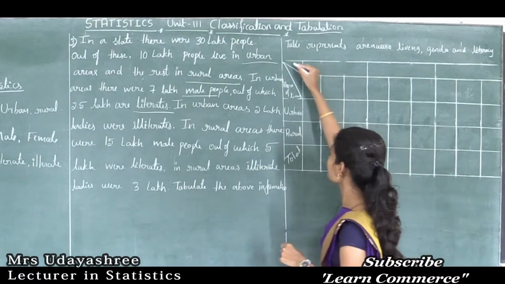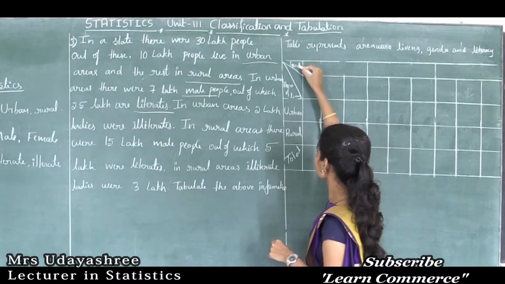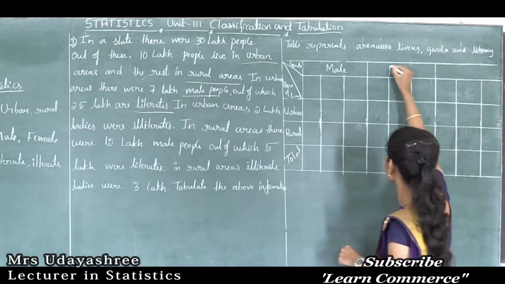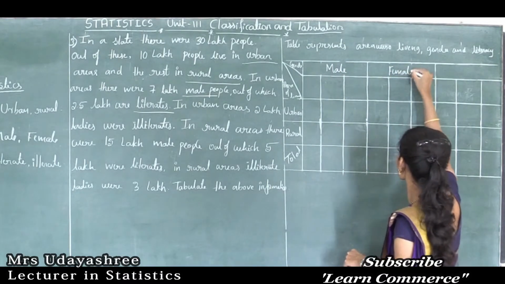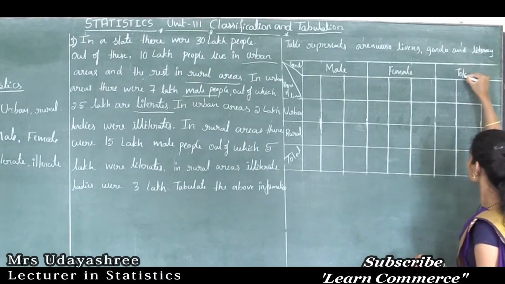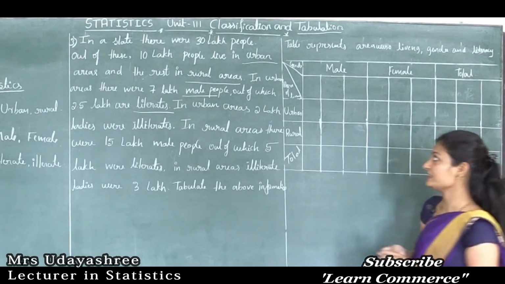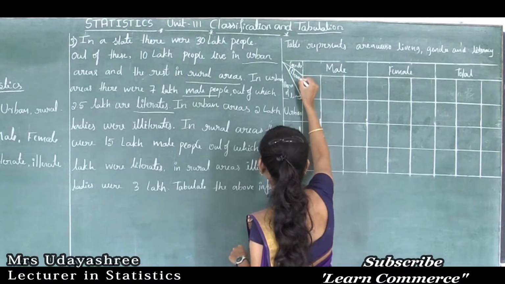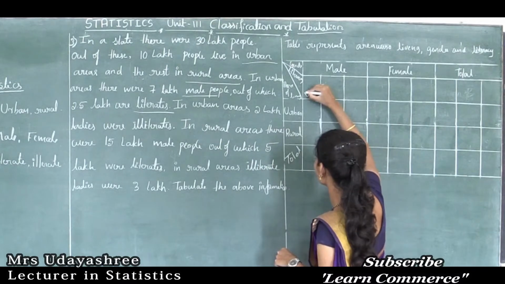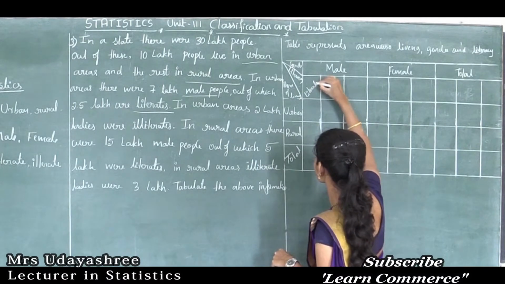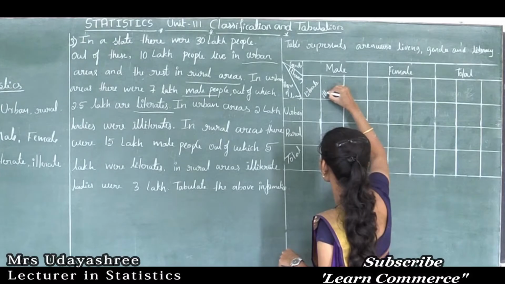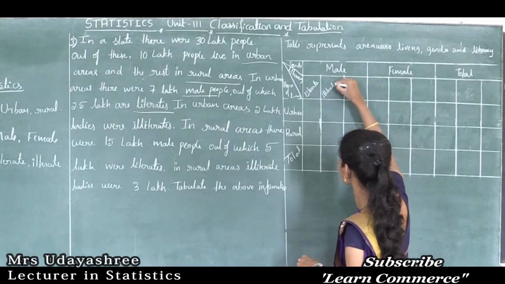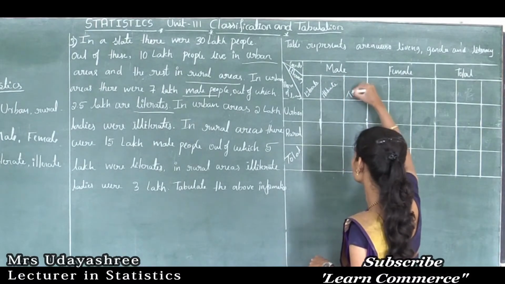So here I will write gender. The genders are male, female, and the next is total. Only one characteristic is remaining, that is literacy, that is literate and illiterate, and this is total.